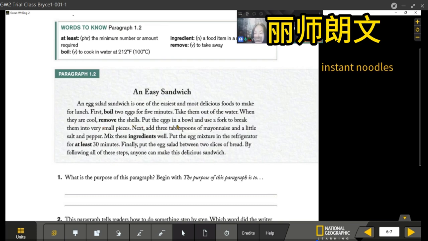Put the eggs in a bowl and use a fork to break them into very small pieces. Next, add 3 tablespoons of mayonnaise and a little salt and pepper. Mix these ingredients well. Put the egg mixture in the refrigerator for at least 30 minutes. Finally, put the egg salad between 2 slices of bread. Following all of these steps, anyone can make this delicious sandwich. Very good.